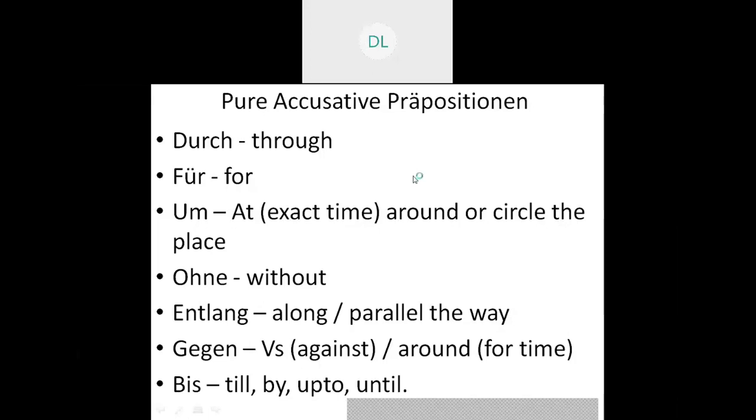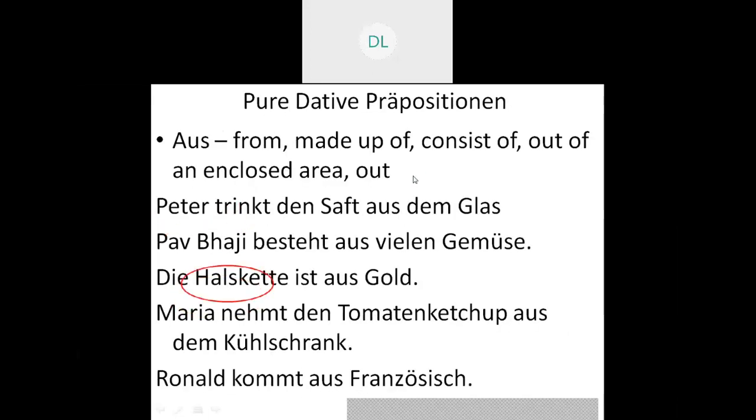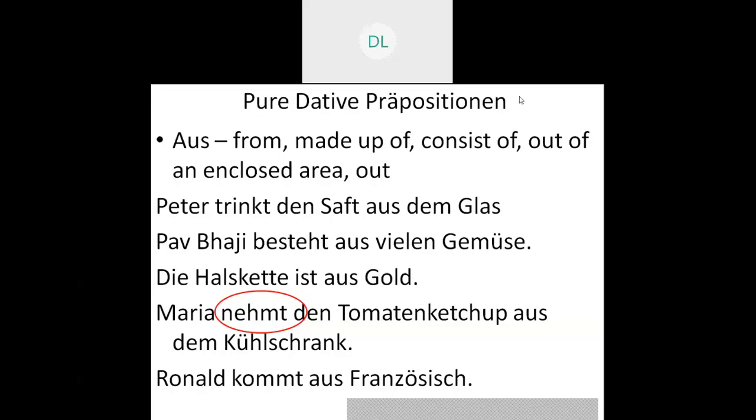So let's proceed to the next topic, pure dative prepositions. When I come to the pure dative prepositions, the first preposition is aus. The meanings are from, made of, consist of, out of, an enclosed area, or out. We'll be discussing this with examples.